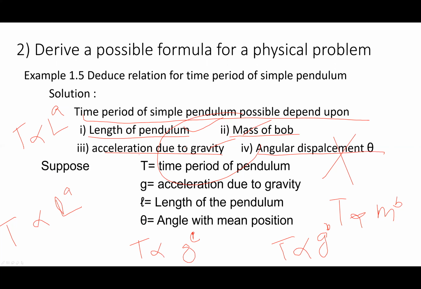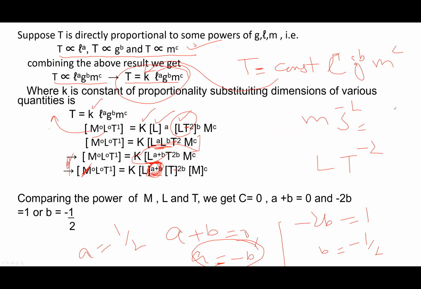Also proportional to the mass of the pendulum, to the power C. Angular displacement is a dimensionless variable, so it should not be considered. You will write T is equal to K L to the power A, G to the power B, and M to the power C. This is the first equation.